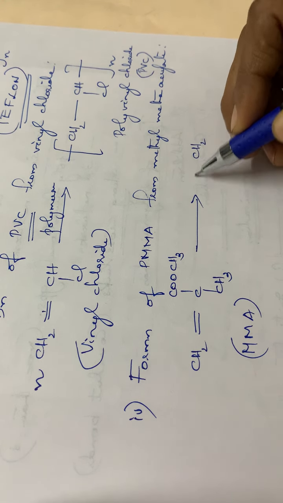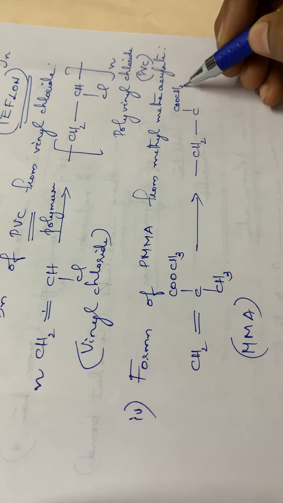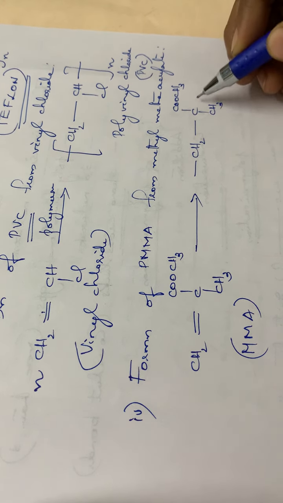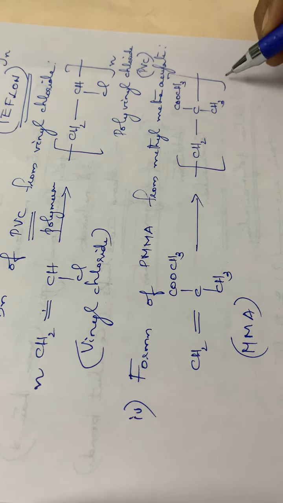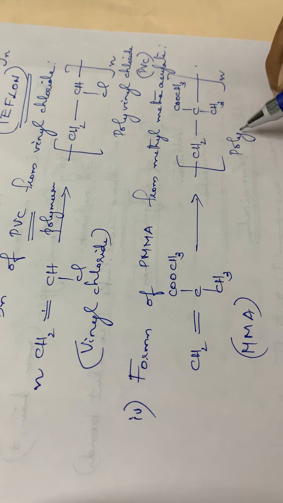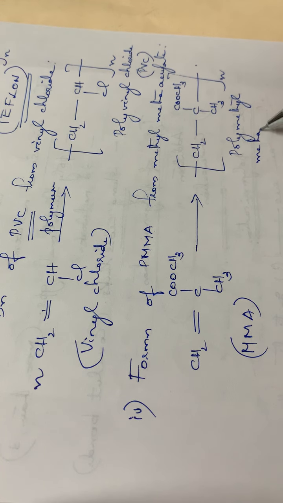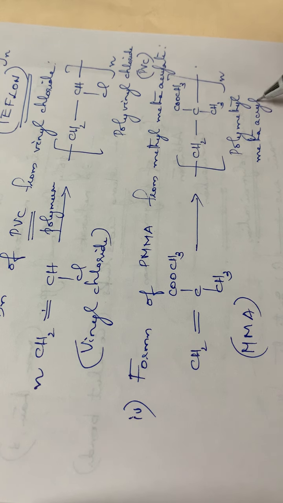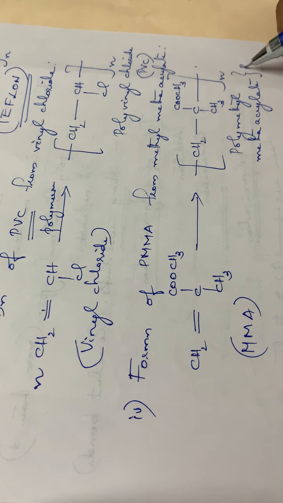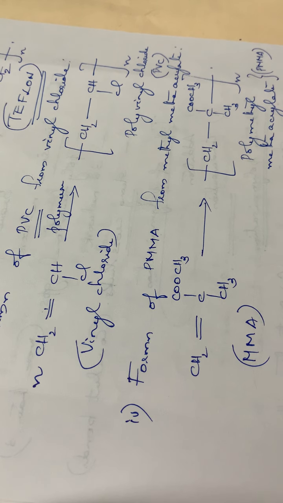So it will be CH2 single bond C, with COOCH3 and CH3, then single bond, n times. So this is polymethyl methacrylate, PMMA.